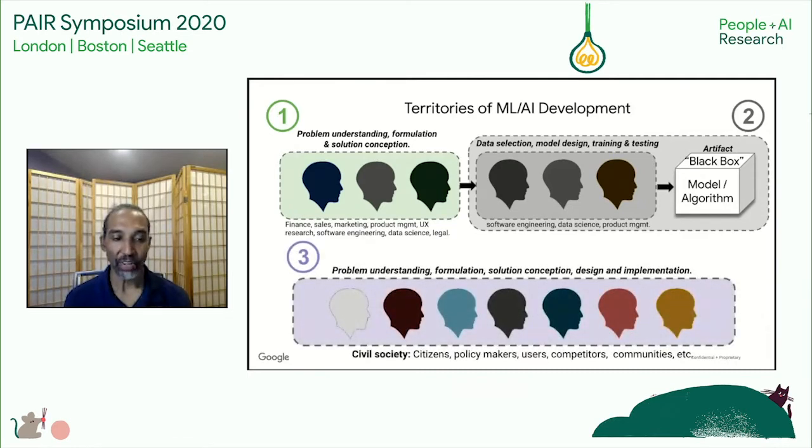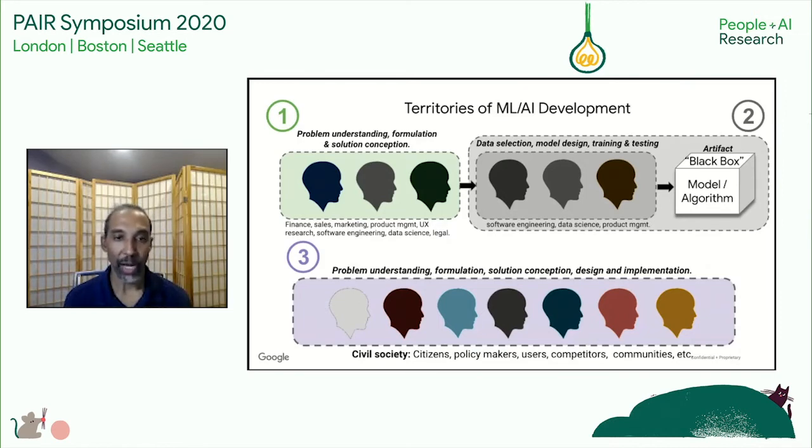Now, mentioning devastating downstream impacts brings us to Territory 3. Territory 3 is civil society, which suffers from the negative impacts of machine learning models when they exhibit bias. Territory 3 consists of citizens and policymakers and competitors and communities who are also making critical decisions about which problems they want to focus on, what the critical factors of those problems are, who the impacted stakeholders are, and what they're going to do to design and implement solutions to those problems.